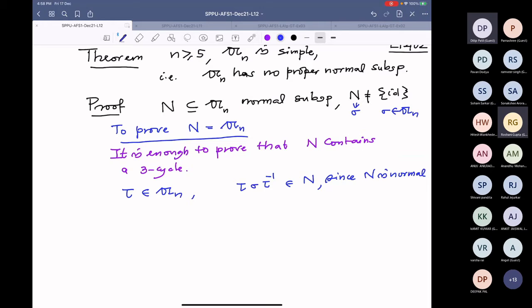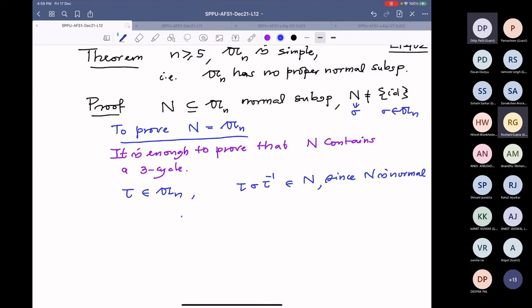And tau is also in N. And there is a sigma also in N.